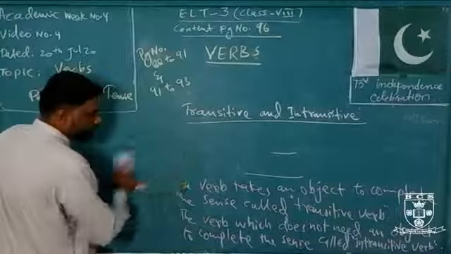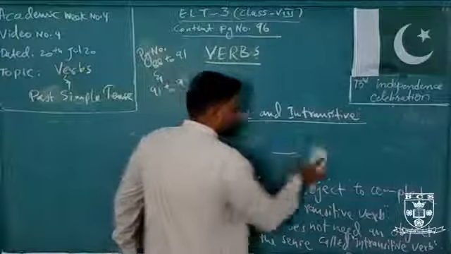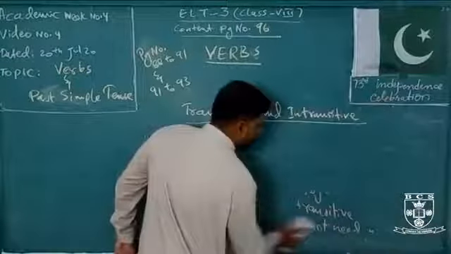Now we have to complete the exercise that is given in your book.